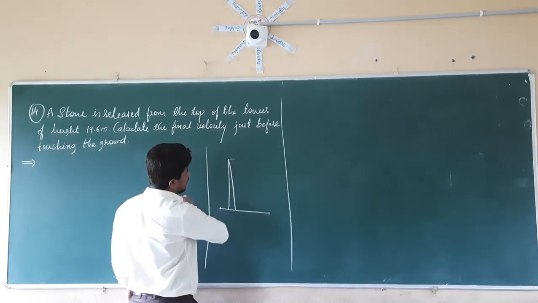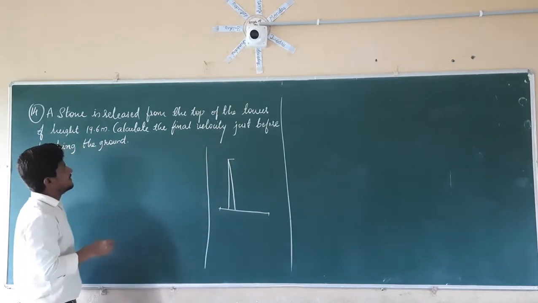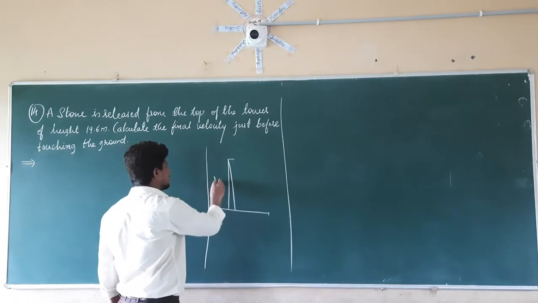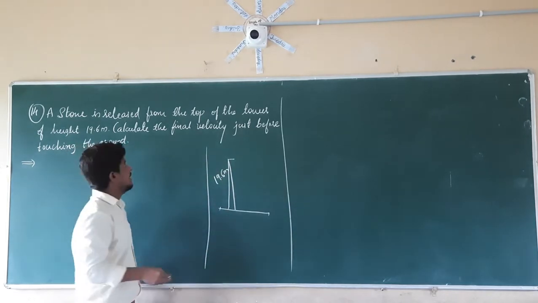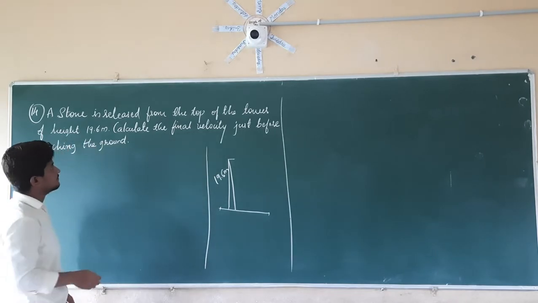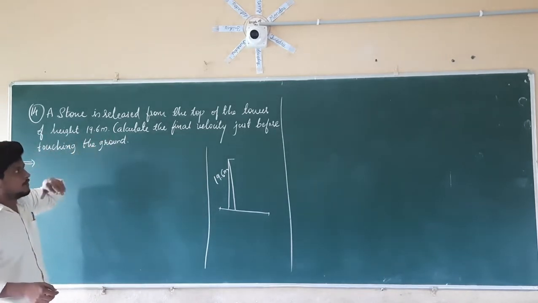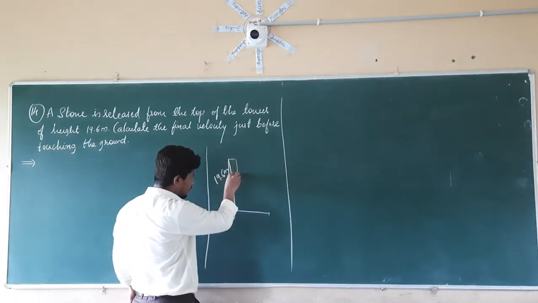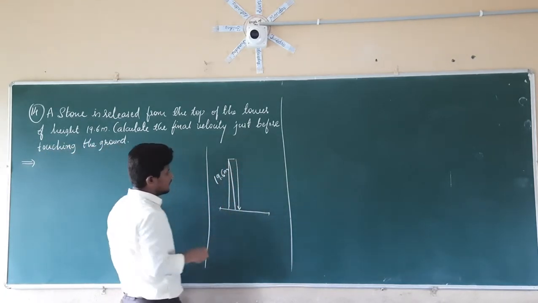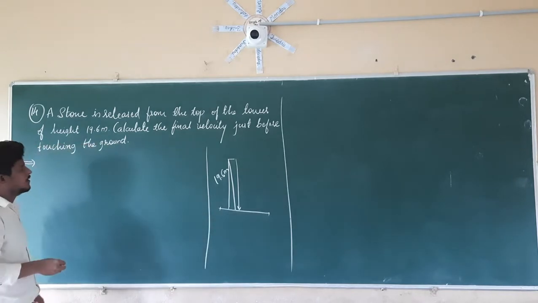The tower has a height of 19.6 meters. From that tower, a stone is released from the top, so the stone is going to fall towards the ground.